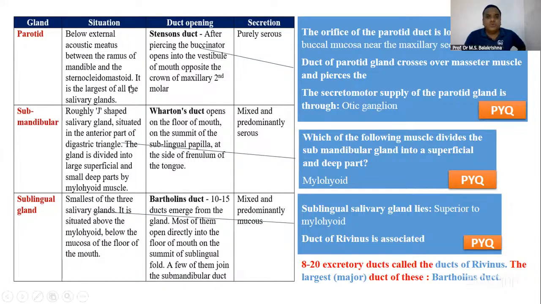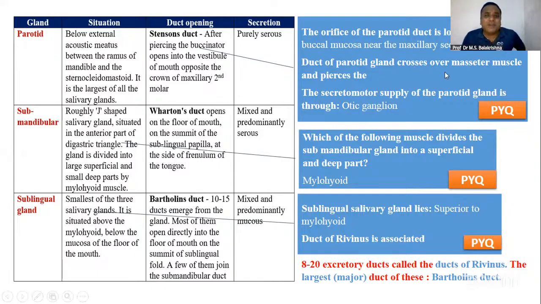Now you should know the situation, the duct opening. Parotid gland, the duct is called Stenson's duct, and where it opens. See, these are the past year questions. Three questions have come from Stenson's duct. What are the secretions? Serous secretion. The orifice of the parotid duct is located in the buccal mucosa near the maxillary second molar. And in dental anatomy and oral histology, they say first molar. So between first and second molar, you can put it.